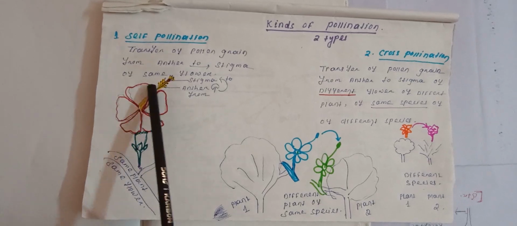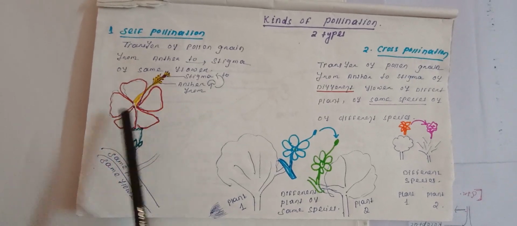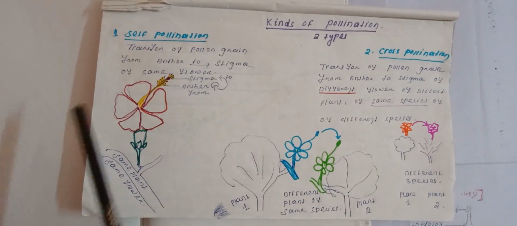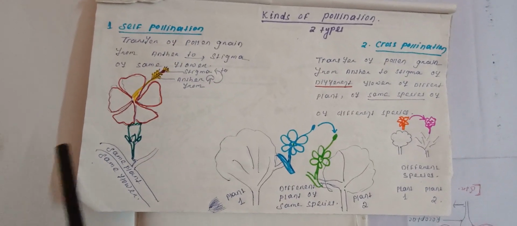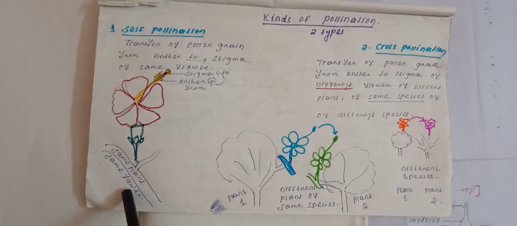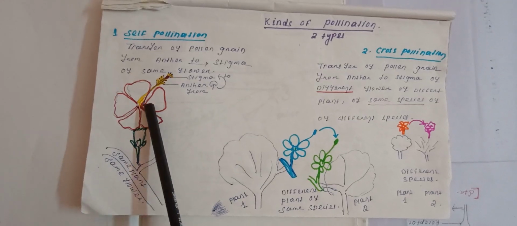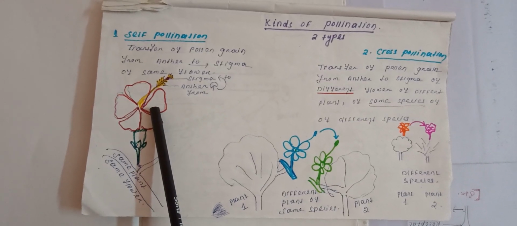The pollination occurs only in this flower. Same flower, it is called self-pollination. Same plant, same flower, self-pollination. Only in one flower. This is self-pollination.